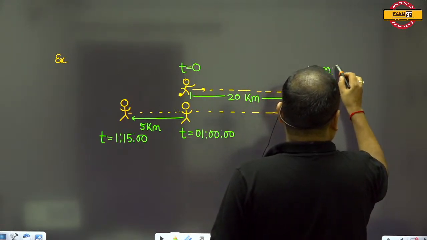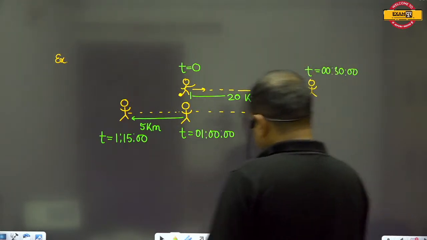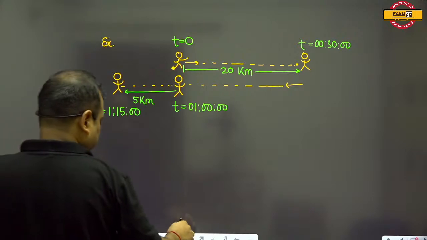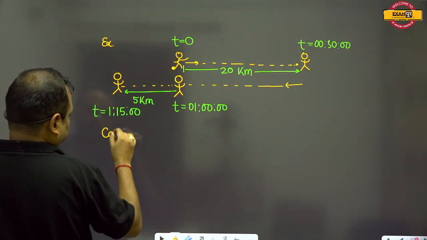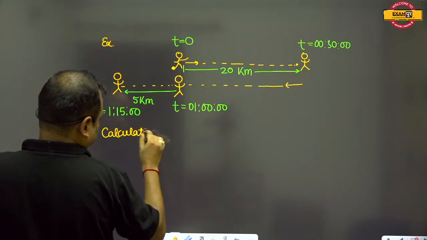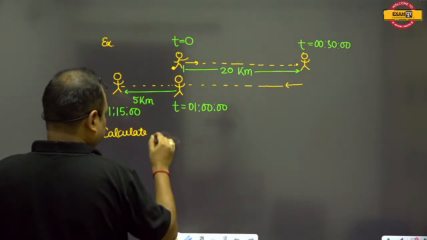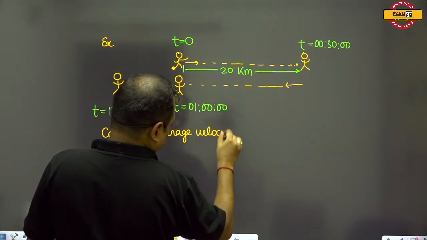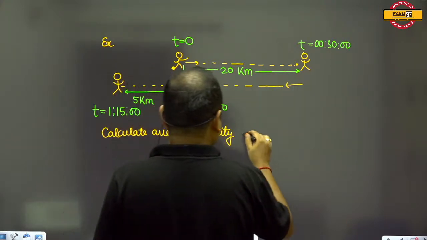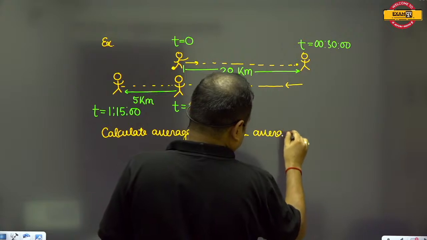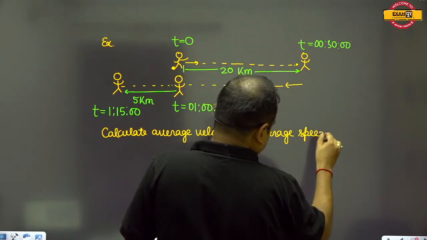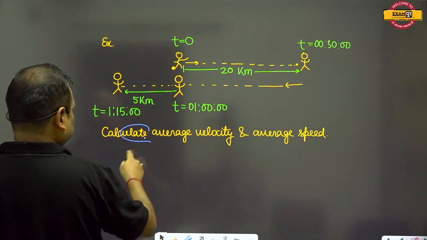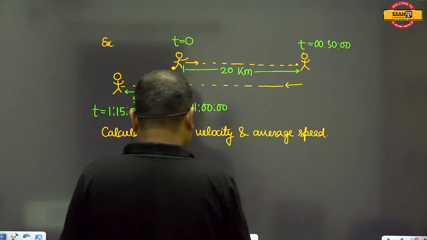Calculate the average speed and average velocity.